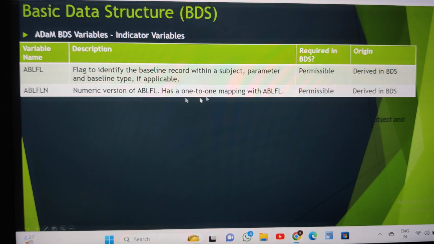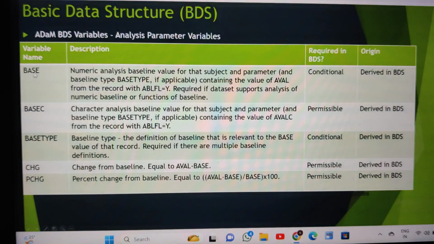So ABLFLN is nothing but the numeric value of this baseline flag. Then BASE, BASETYPE, and the percentage change from baseline. BASE is nothing but the baseline value. For example, 90 for the particular subject, the base value comes here as 90. BASEC is the character version of the base.